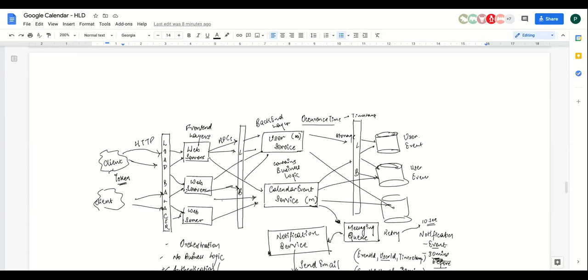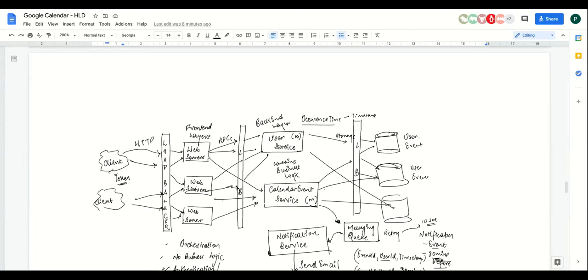Like on the Meetup platform, a user can view events on the UI. How can we add it here? You can do that. Why can't you? You can easily do that, right? Here also we have a check availability, right? So basically it's just a rendering. You are returning the list of events to the client, and then the client can render it.